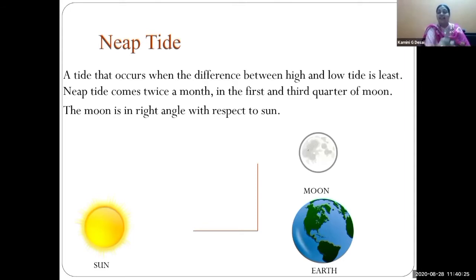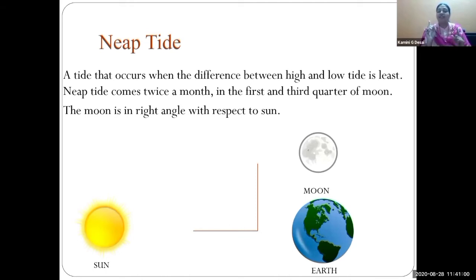A neap tide occurs when the difference between the high tide and low tide is least, and neap tide comes 2 times in the month, in the first and third quarter of the moon, that we saw as a semicircle. So see, the position is changed now. It is not a complementary angle, it is a 90-degree angle, and that is why the force is changed.